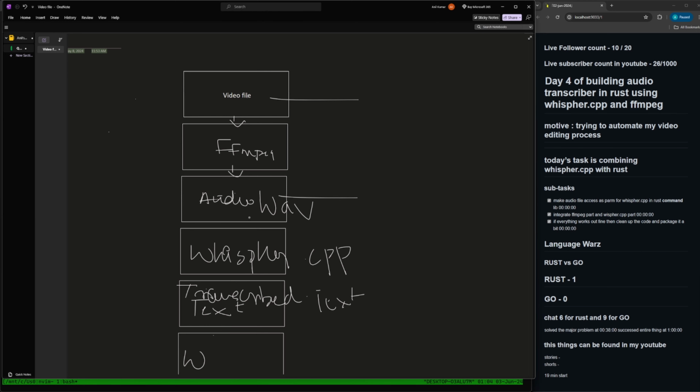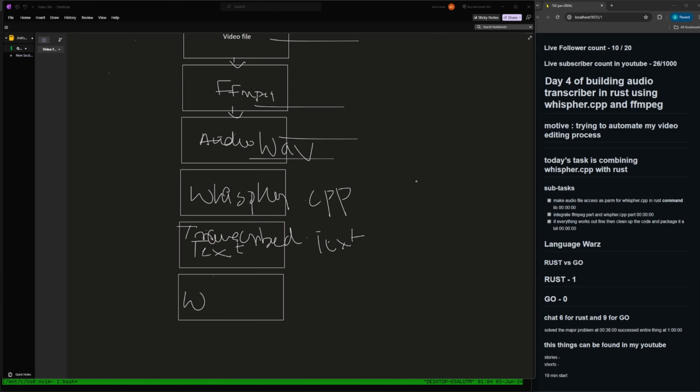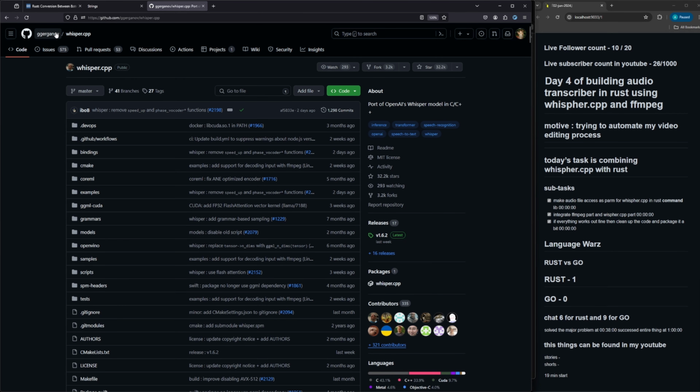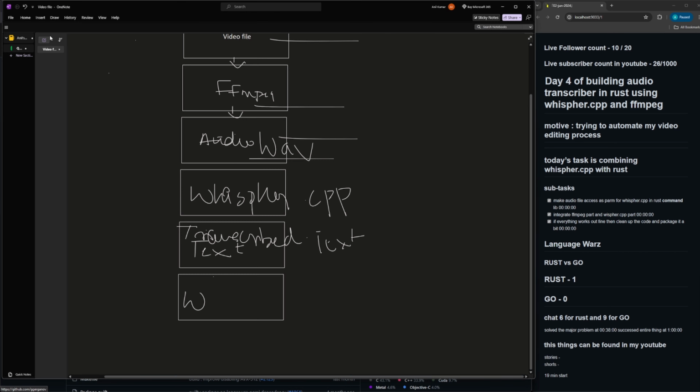And for the extraction of the WAV file, we are going to use FFmpeg, which, if you're not living under a rock, you should know, because FFmpeg is the industry standard for video and audio manipulation. If I'm not wrong, that's a huge if. And Whisper.cpp is an AI based tool which is written in C++ by this awesome dude called Gironov. I'll link his thing down below. You can just go and follow him if you feel like that work is really awesome, which I really feel it is.